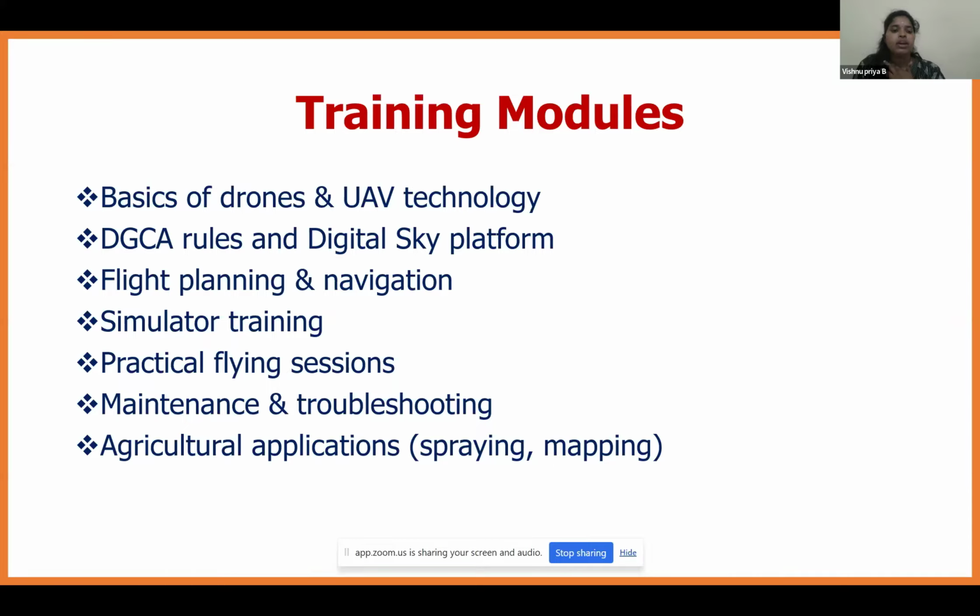At the end of the third day, they conduct a test regarding the basics of drone, the rules, and the digital sky platform. We need to get the pass mark in the test.